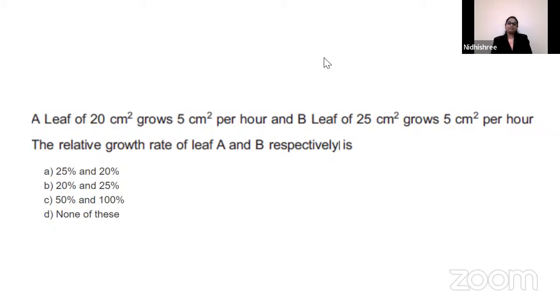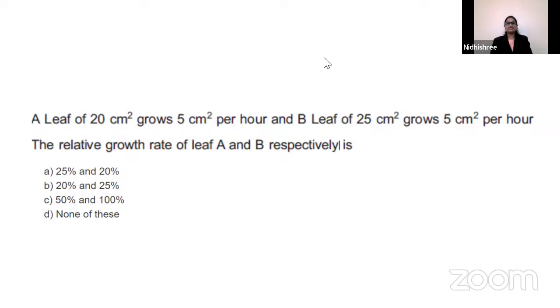Just by calling them A and B, no doubt most of you have read regarding it and can answer. But can anyone tell me what is the reason, how did 25 and 20 come? YouTube students, some of that only I am telling. Most of them answered option A, so I am asking them to explain. Lohit said relative growth rate formula. Can you tell me what is the relative growth rate formula, Lohit? Samarth wants to know it.